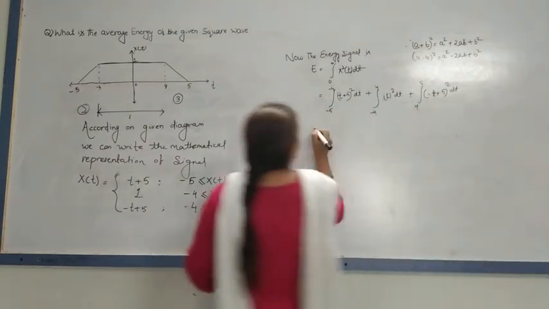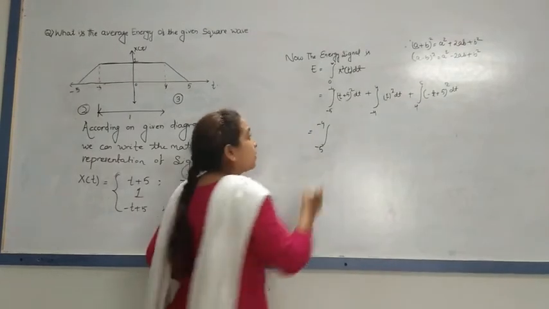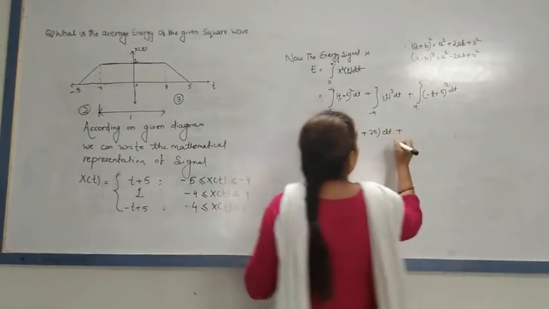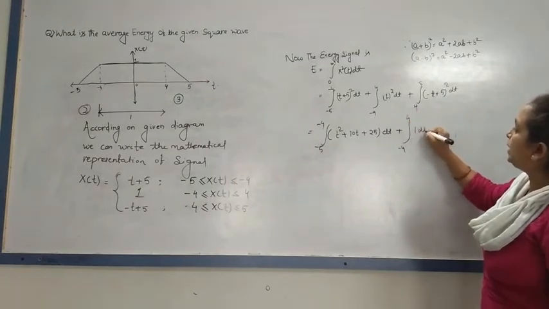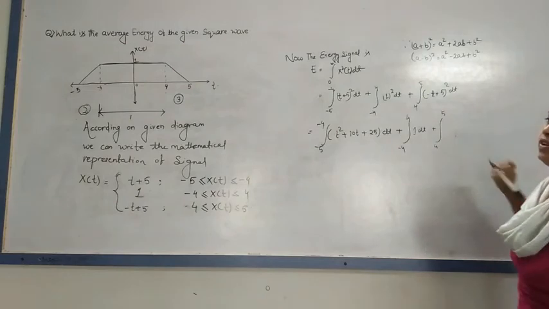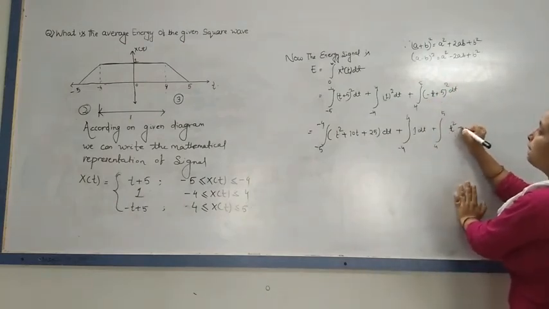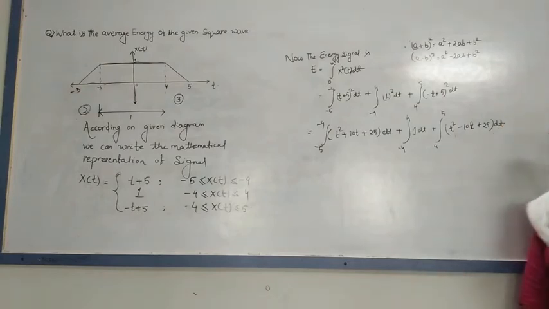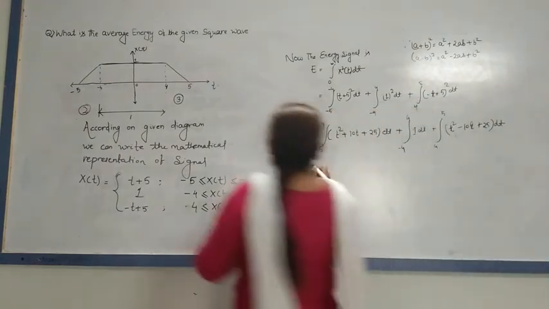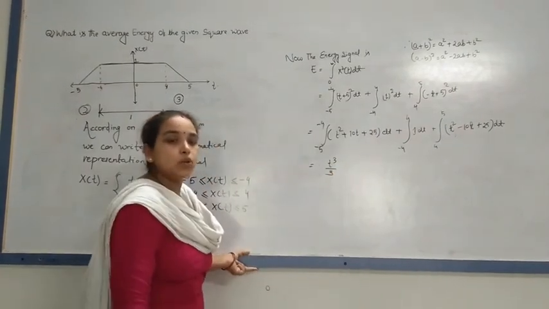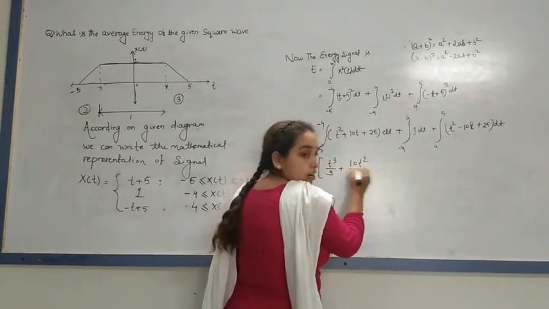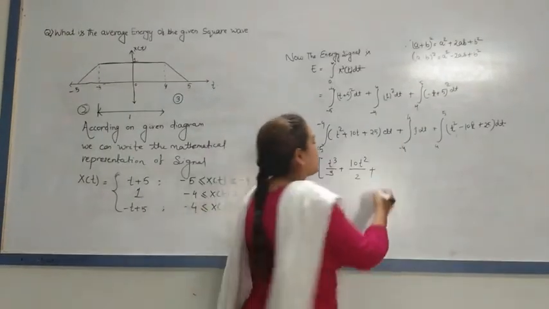According to that, this is nothing but integration from -5 to -4 of t square plus 10t plus 25 dt, plus -4 to 4 of 1 dt, plus integration 4 to 5 of t square minus 10t plus 25. Integration gives t cube upon 3, plus 10t square upon 2, plus 25t.